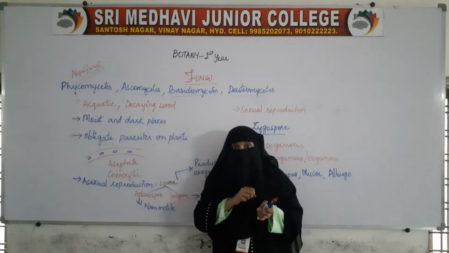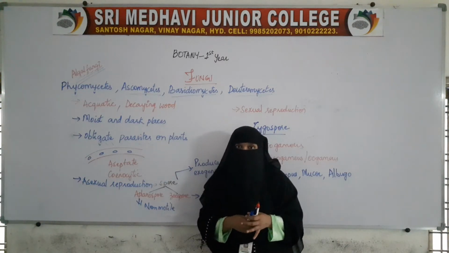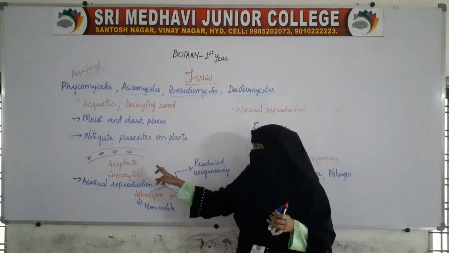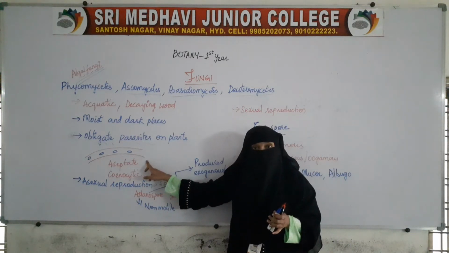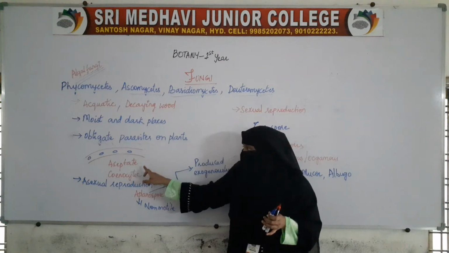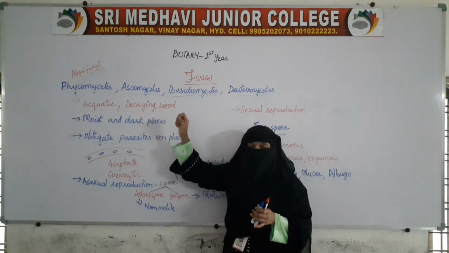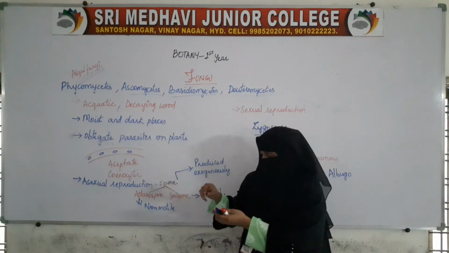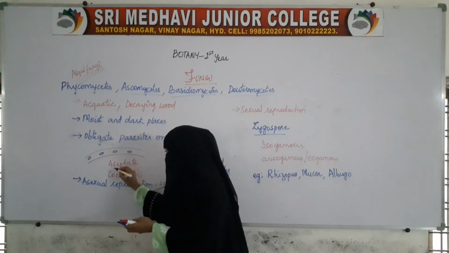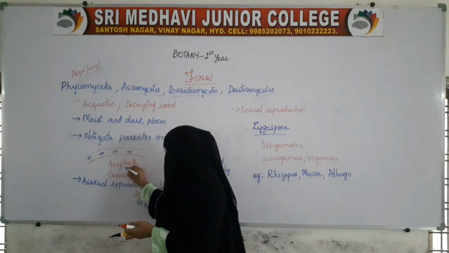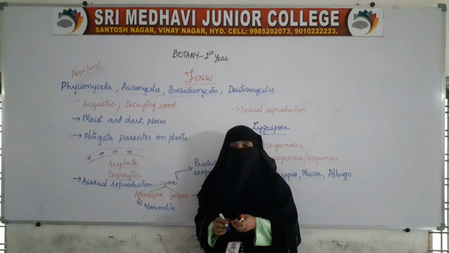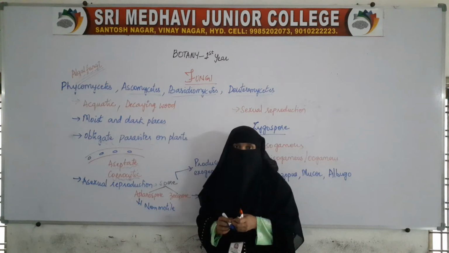Now, coming to the structure, we already know that fungal organisms have thread-like structures called hyphae. Now which type of hyphae do we have? The organisms which belong to Phycomycetes have aseptate cenocytic hyphae.